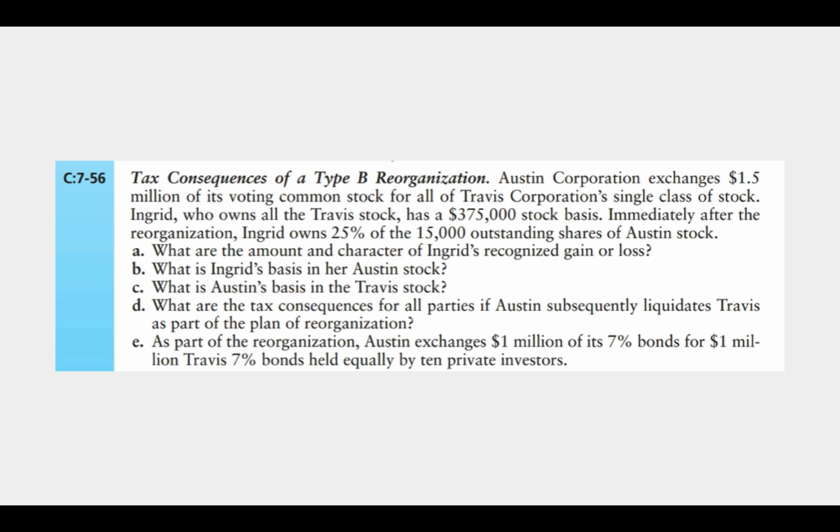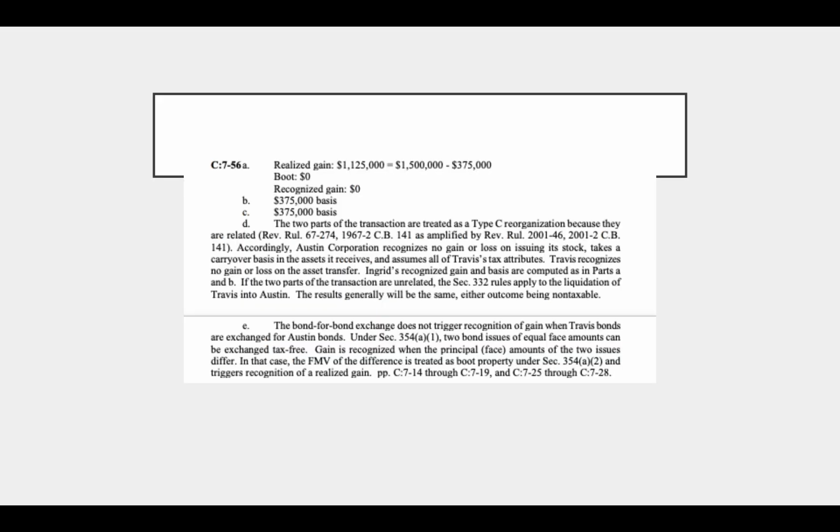And then E, as part of the reorganization, Austin exchanges $1 million of 7% bonds for $1 million of Travis 7% bonds, held equally by 10 private investors. Again, this is not going to be taxable. It's a bond for bond exchange, and there's not going to be a gain because the principal amounts are the same. They're two bond issues of equal face amounts, and they can be exchanged tax-free. There would be gain if the principal amounts differed.